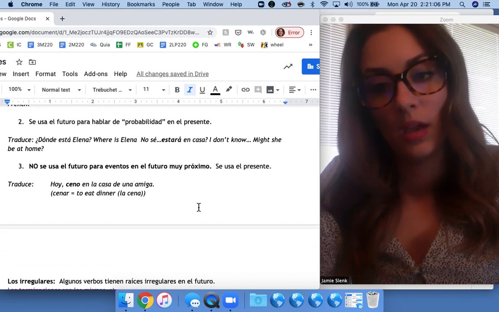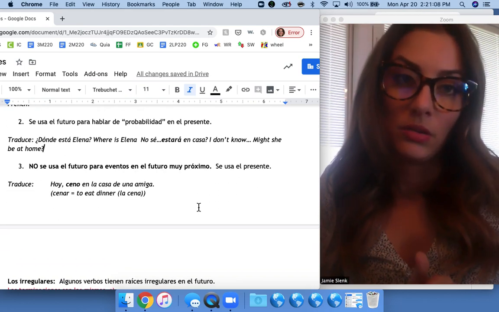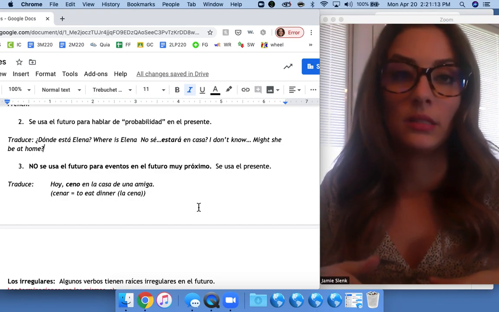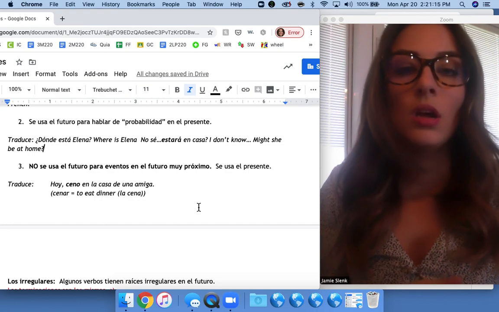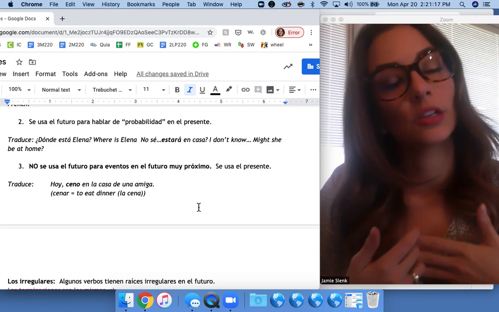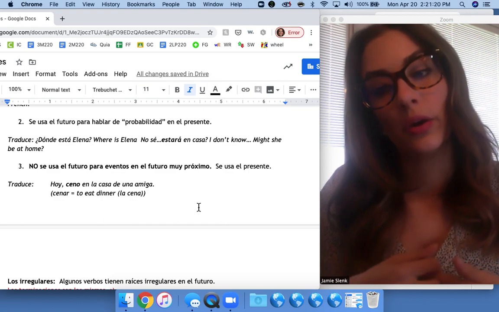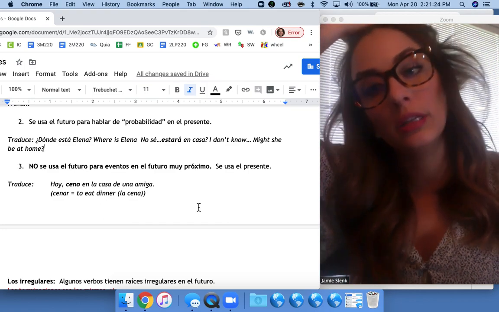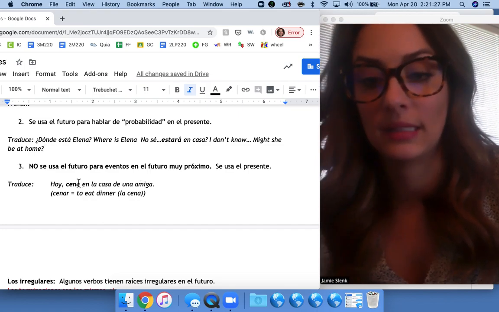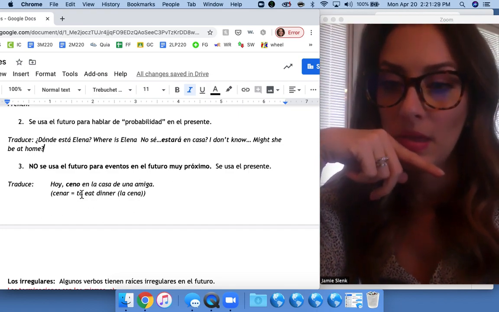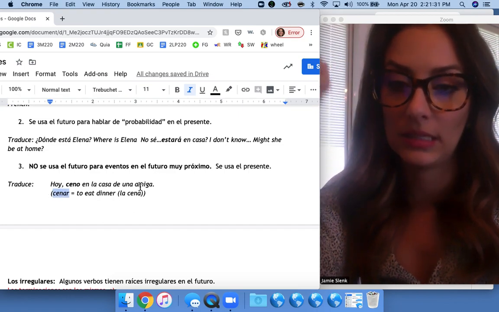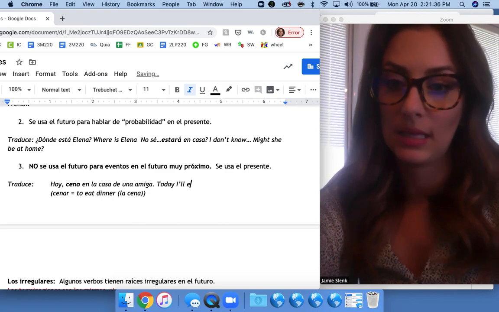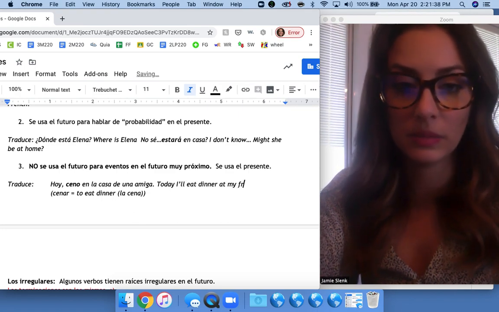And then here's one other thing to take note of. You do not use the future tense to talk about things that are coming up very soon in the future. For that, you actually would use present tense. So if I'm talking about something that I'll do later that day, I could say, hoy ceno en la casa de una amiga. The verb cenar means to eat dinner, to eat la cena. And this means today I'll eat dinner at my friend's house.